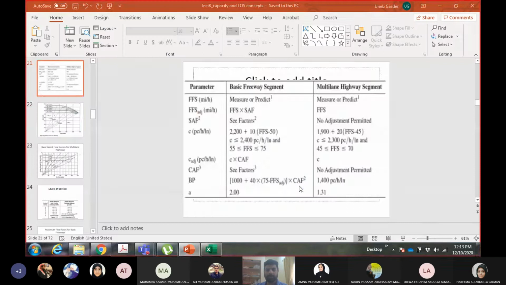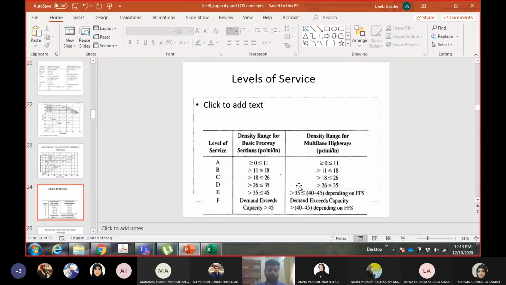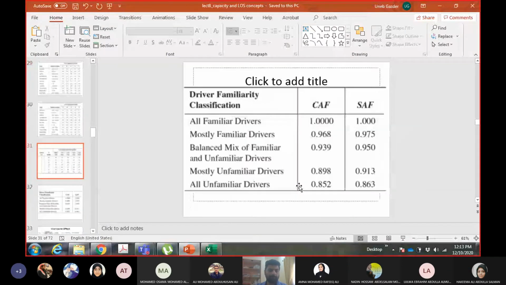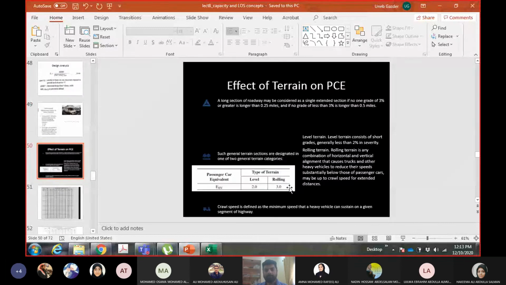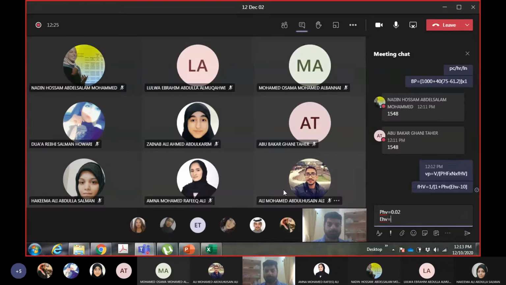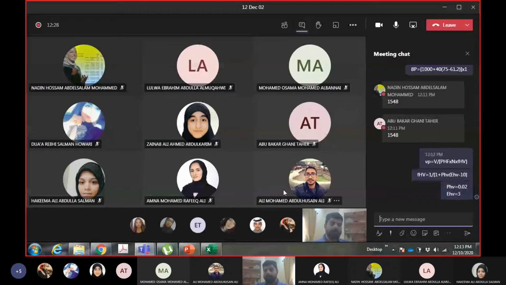So EHV for rolling terrain is 3. Give me the value of FHV here.